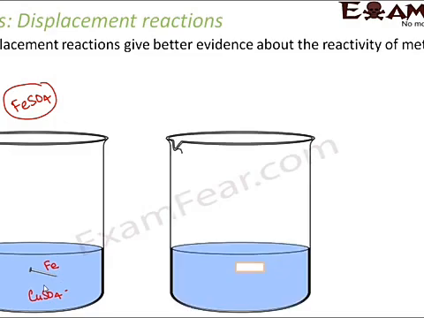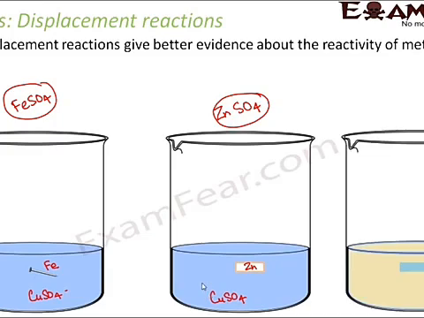Again, if you take some other example, let us say again you have taken a beaker with copper sulfate solution. Now instead of iron, you have put zinc. You have just put a small piece or a small granule of zinc in copper sulfate solution. In this case also you see that after some time the color changes. The color of zinc is like white. Here also you see that the blue color fades. Why does it fade? Because a reaction happens and zinc sulfate is formed. Due to the formation of zinc sulfate, the color of copper sulfate solution fades.